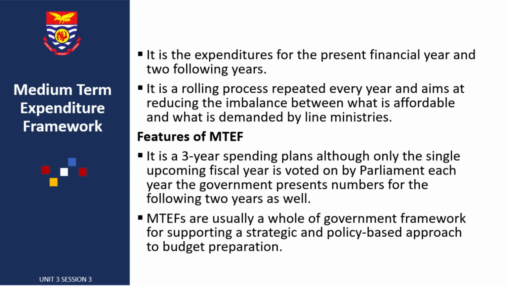So it's a rolling process repeated every year and aims at reducing the imbalance between what is affordable and what is demanded by line ministries. That's basically the objective of the MTEF. So these are some features of the MTEF. Since it's a 3-year spending plan, although only the single upcoming fiscal year is voted on by Parliament, each year the government presents numbers for the following 2 years as well. We only approve the current year's budget, but the other years are kept in the budget for us to know what to expect in the coming years in terms of government expenditure plans.